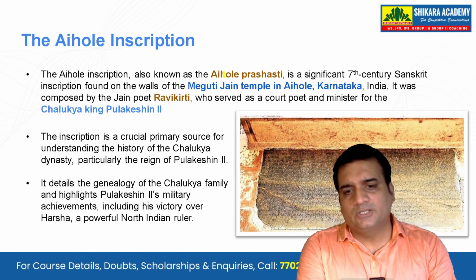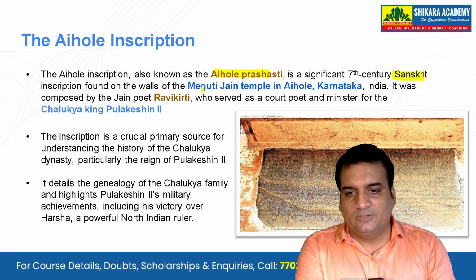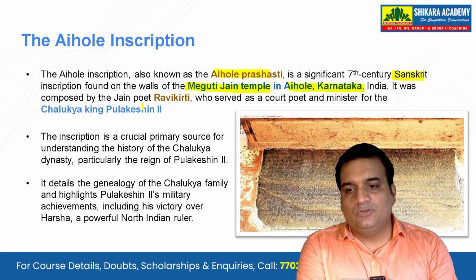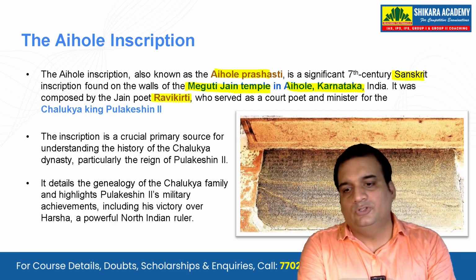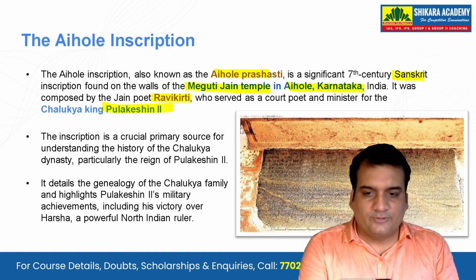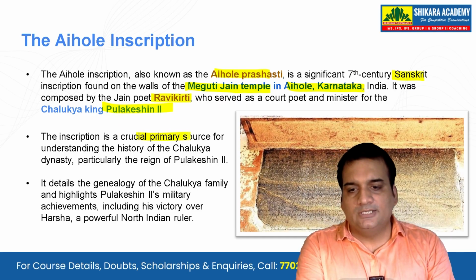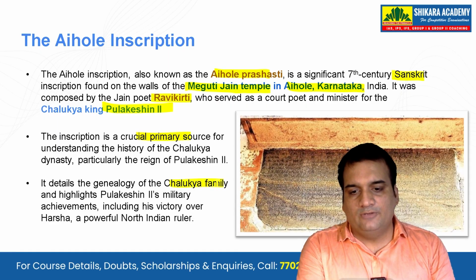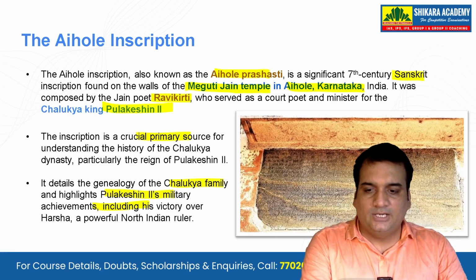The Aihole inscription that is related with Pulakeshin II, also known as Aihole Prasasti, is a Sanskrit inscription found on the walls of the Meguti Jain temple in Aihole, Karnataka. It was composed by the Jain poet Ravi Kirti, who served as a court poet and minister for the Chalukya king Pulakeshin II. From here, we also come to know about Pulakeshin II defeating Harshavardhana. The inscription is a crucial primary source for understanding the history of the Chalukya dynasty. It details the genealogy of the Chalukya family and highlights Pulakeshin II's military achievements, including his victory over Harsha, a powerful